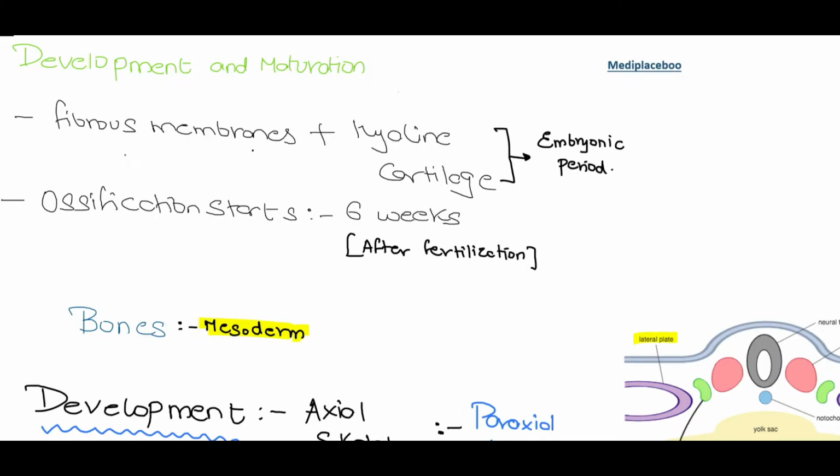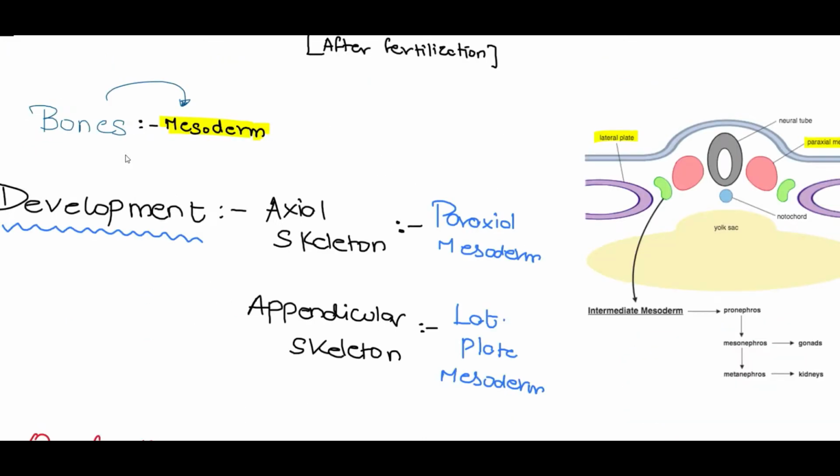During the embryonic period, the bone is formed from the fibrous membrane and the hyaline cartilage. So, these two structures are important for forming the upcoming ossifying bone in the adult human. The process of ossification starts from the 6th week after fertilization, and these bones are mesodermal in origin, out of which we have the development of the axial skeleton from the paraxial mesoderm and the appendicular skeleton from the lateral plate mesoderm.